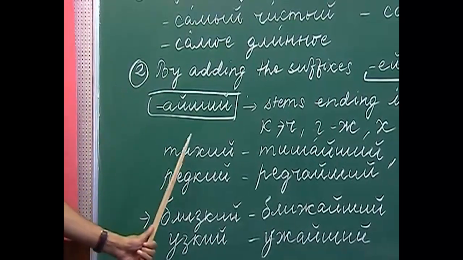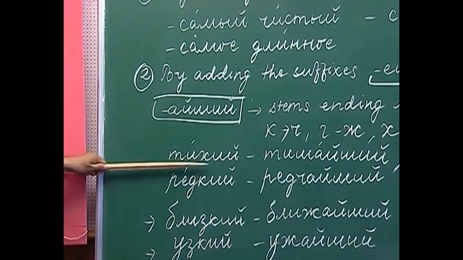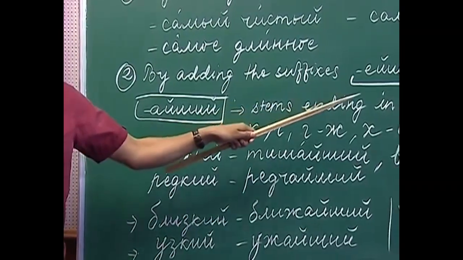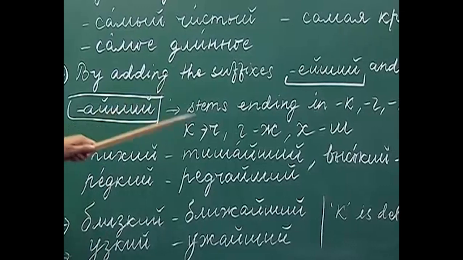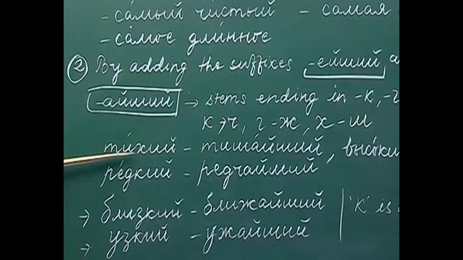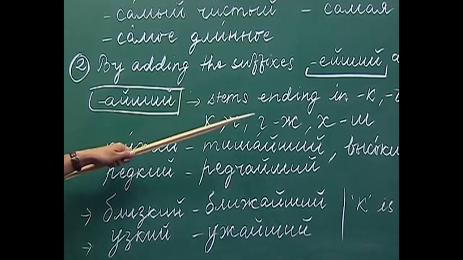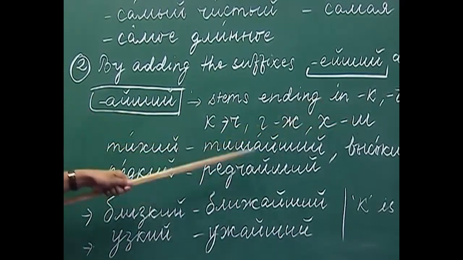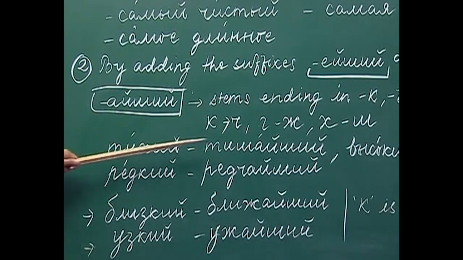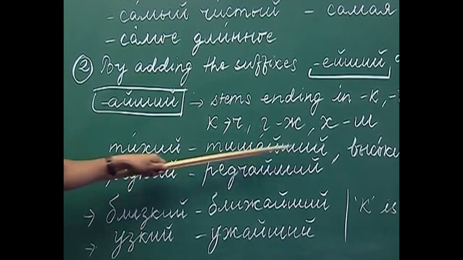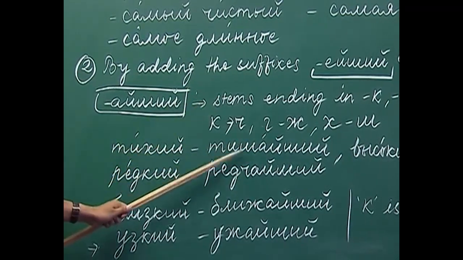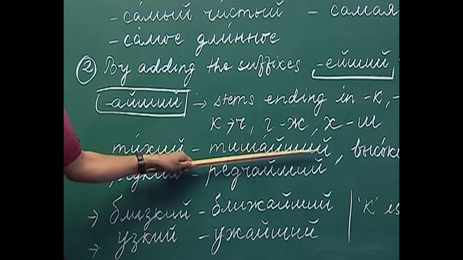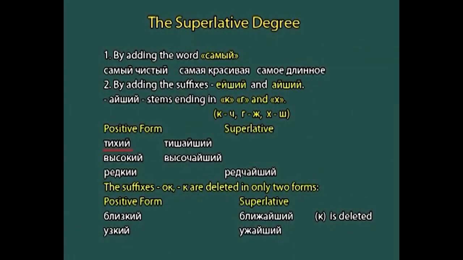I have told you that after removing the ending, if the stem ends with either k, g or h, then we have to use I-she, and this g or h will undergo alternation. H changes to sh. So, the same rule will apply here. So, what will we get? Chish-I-she. Here h has changed to sh and we have added the suffix I-she. So, that is how we get the superlative degree. Tihi, chish-I-she. The next adjective I have written here is visoki. What is visoki? Visoki is high or tall.